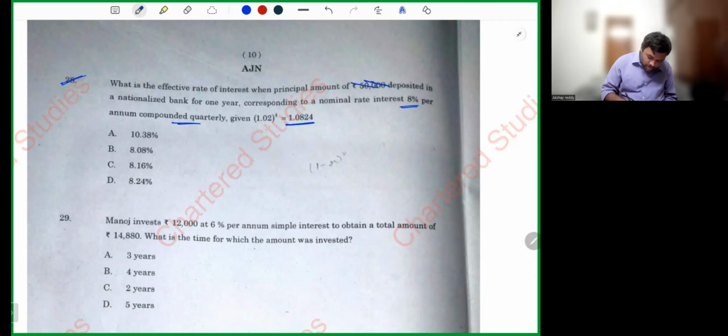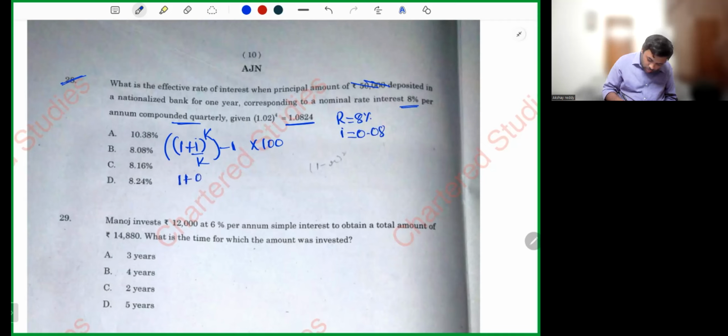I hope you remember the formula. 1 plus I by k, whole power k, minus 1, into 100. Rate of interest is 8%, my dear friends. Then what will be I? 0.08.